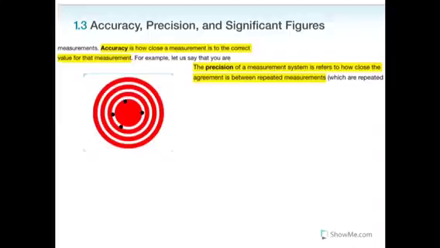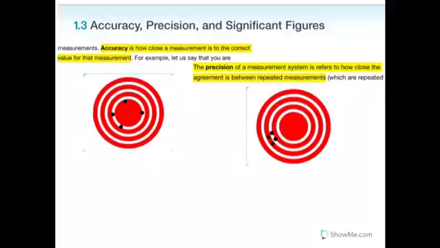On the other end, precision is how close the measures are to each other. Let's look at this bullseye. See, the bullets are very close to each other, but not close to the bullseye. Therefore, this would be precise, but not accurate.